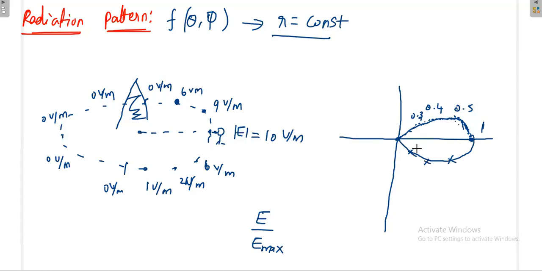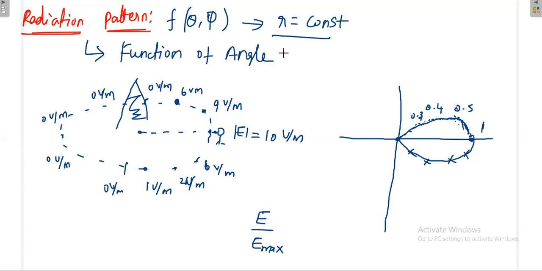Again, this is independent of distance because you are at a fixed distance. Please remember, in the radiation pattern diagram you should not use any R because your R is constant. You should not use any distance. Radiation pattern is a function of what? Angle. Radiation pattern is a function of angle.